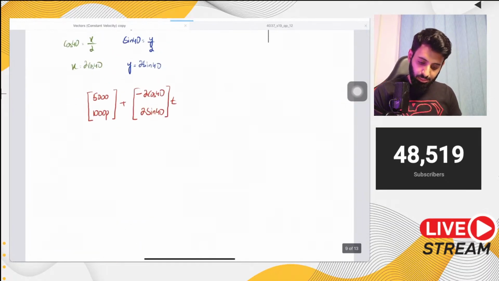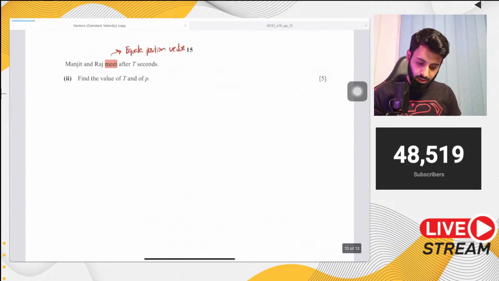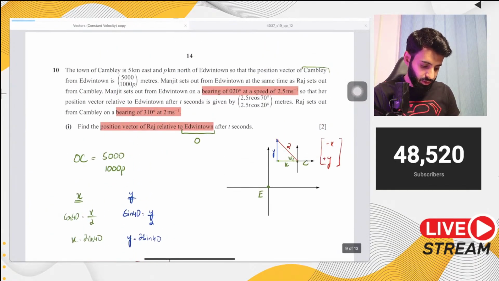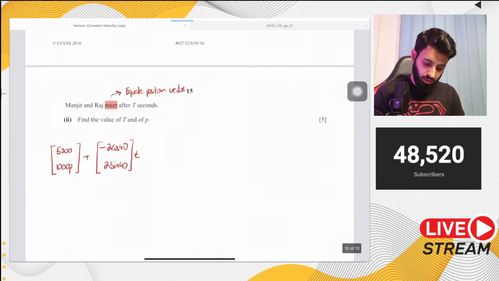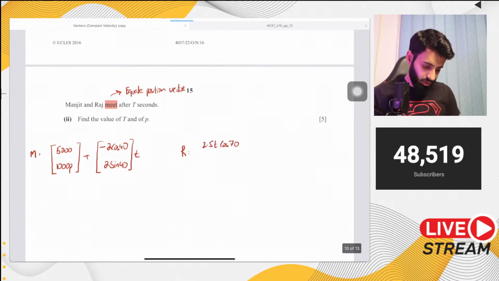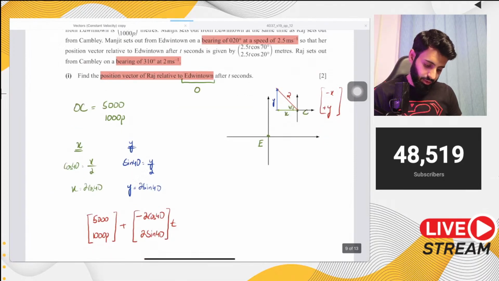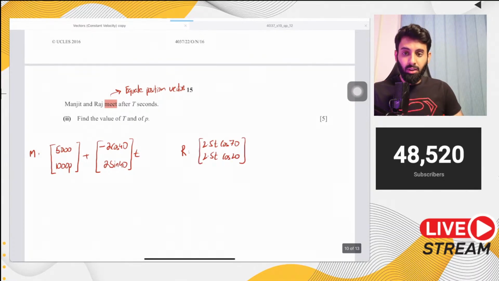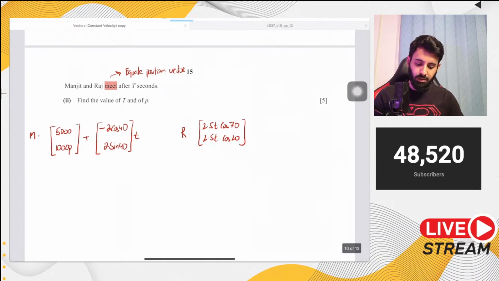So let's take the position vector of Raj, and let's rewrite the position vector of Manjeet, which is 2.5t cos 70 and 2.5t cos 20. So this is M. Now I have a question for you guys. What component should I use to find the value of t? Should I use the x component or the y component?